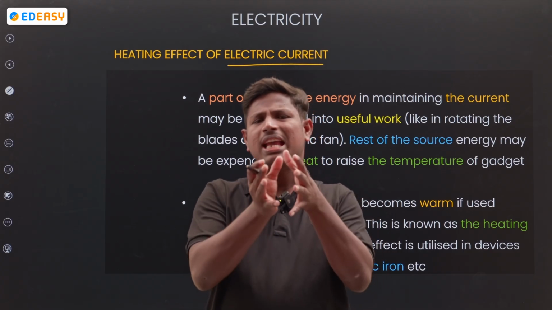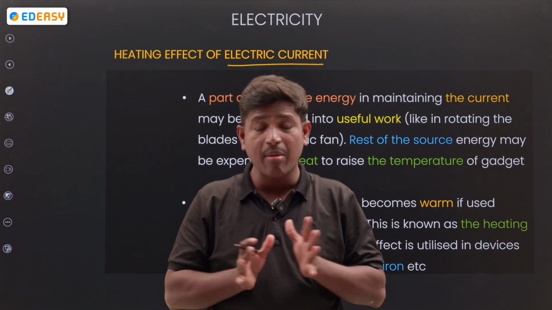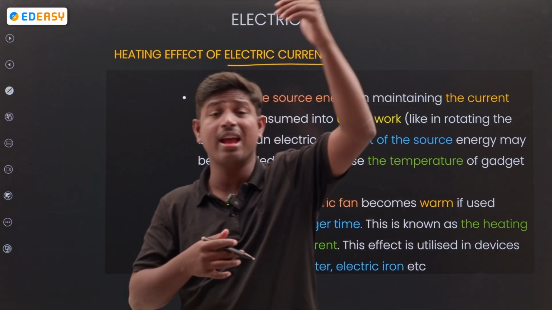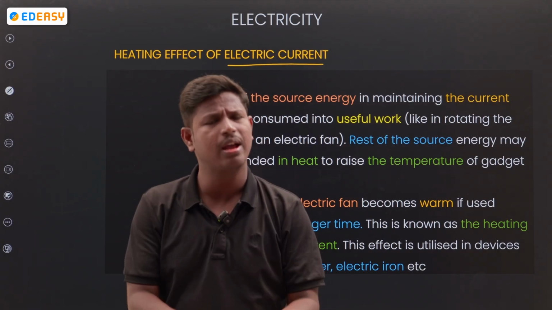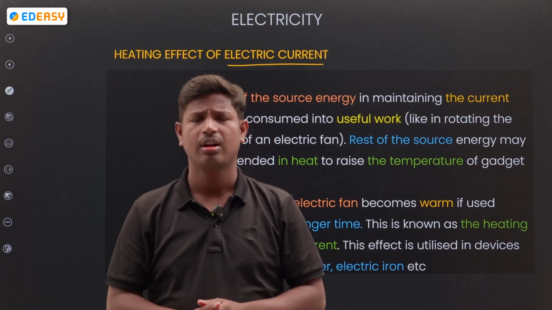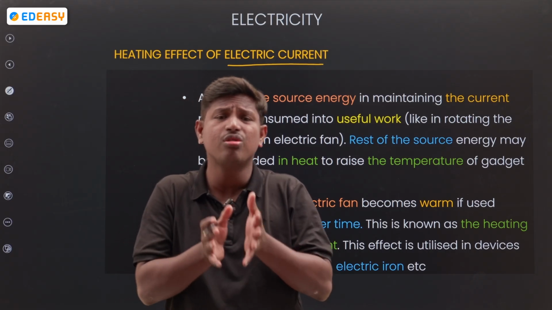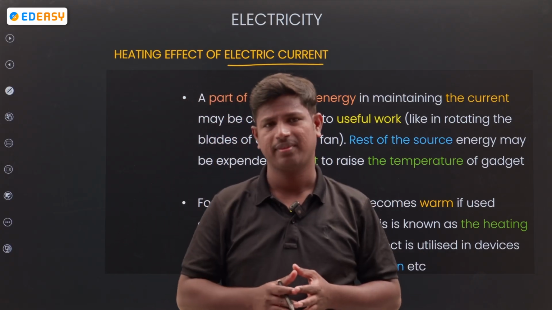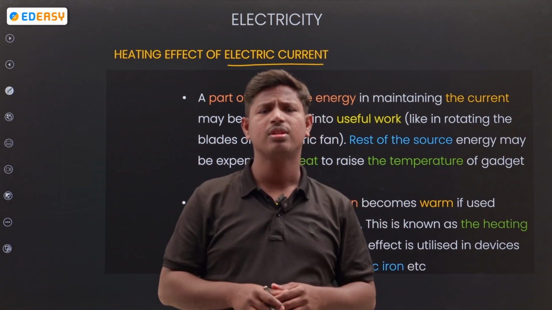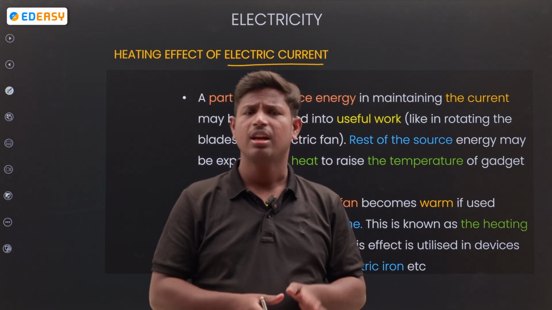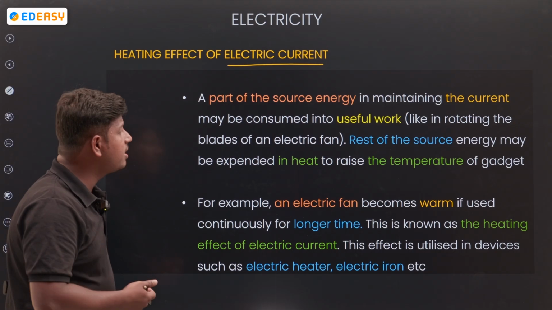See, if you take any electronic devices, if it works continuously, what happens? Even a fan, or bulb, or any electronic devices like mobile or laptop, TV, if it works continuously, what happens? It produces some amount of heat. Yes or no? We are already experiencing it in daily life. If you use a mobile continuously, after some time it gets hot. So why does it get hot?